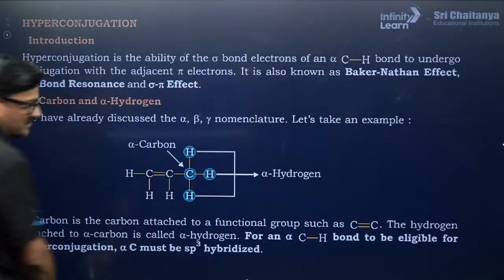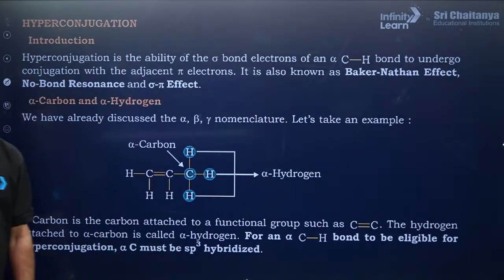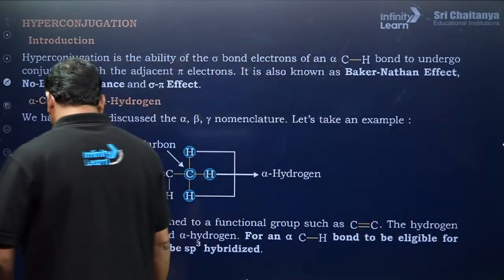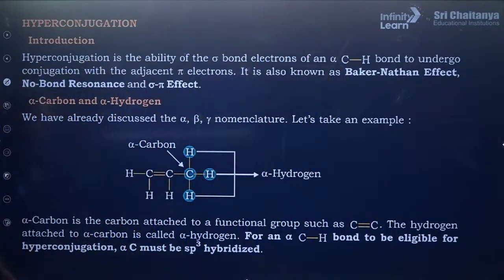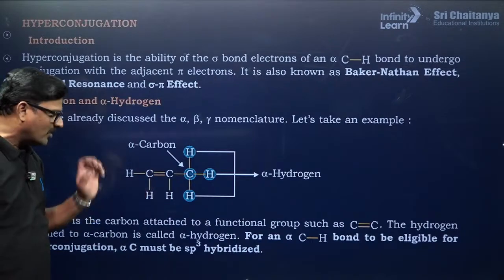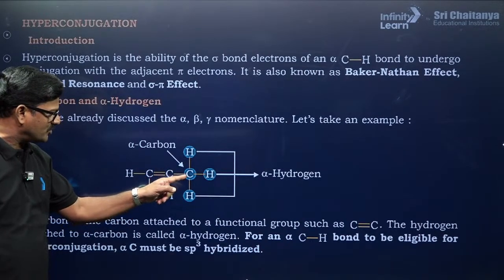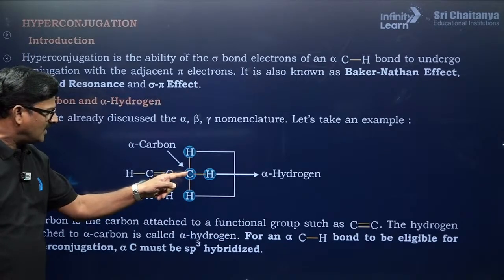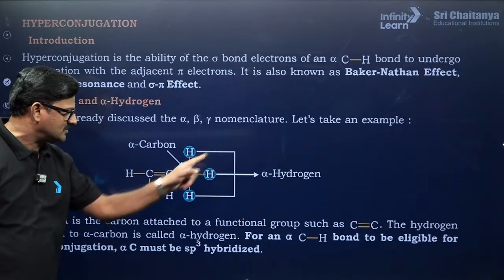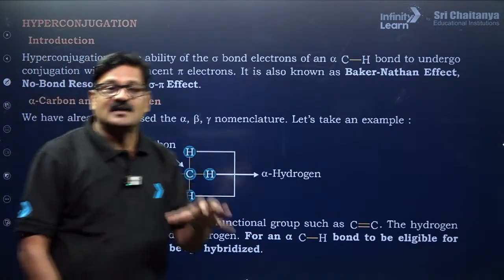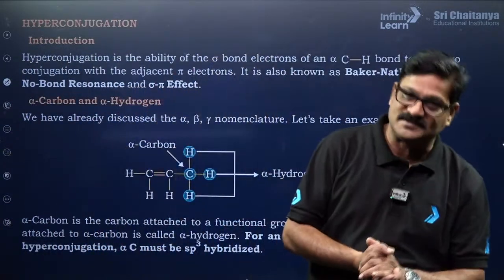Now, hyperconjugation. What is this hyperconjugation? Hyperconjugation is called the Baker-Nathan effect, or otherwise called no bond resonance. When you see a carbon to carbon double bond, the carbon attached to it is said to be the alpha carbon, and the hydrogens attached to the alpha carbon are alpha hydrogens. This is alpha hydrogen, this is alpha hydrogen, this is alpha hydrogen. How do you identify alpha hydrogens?